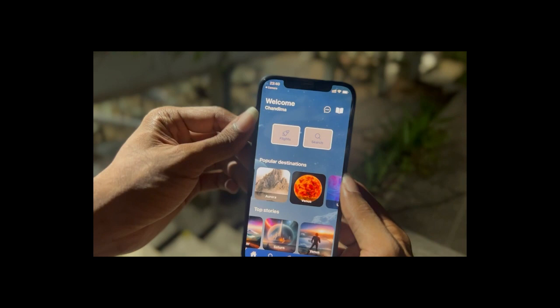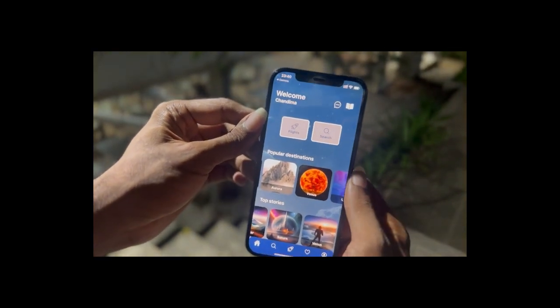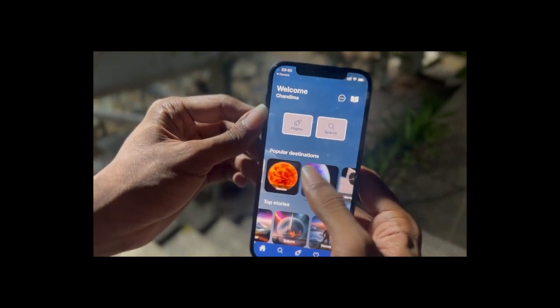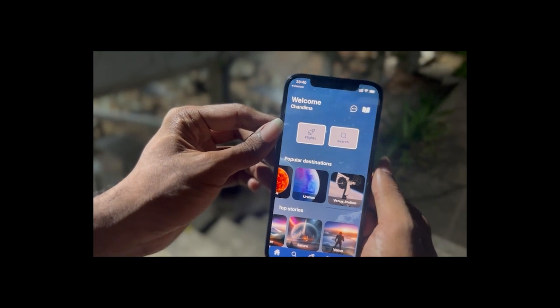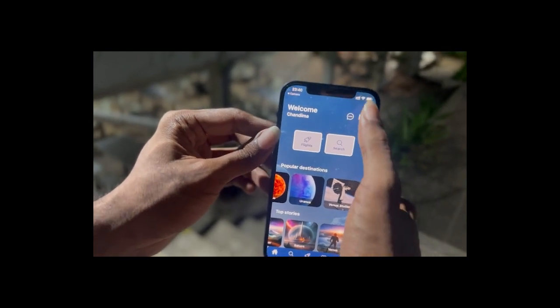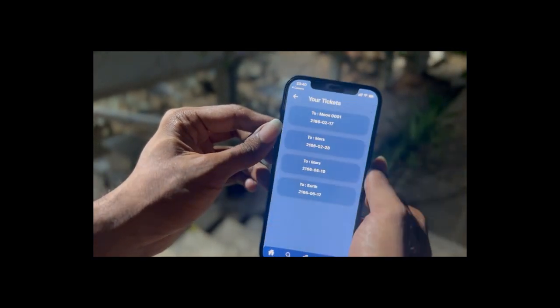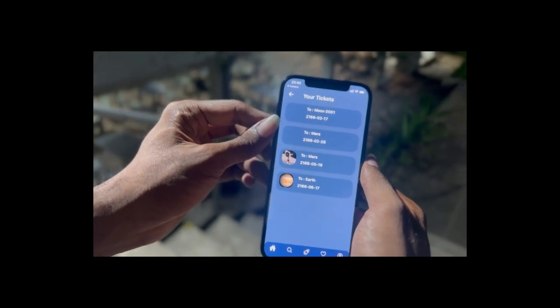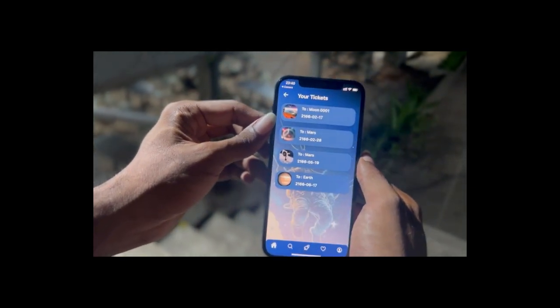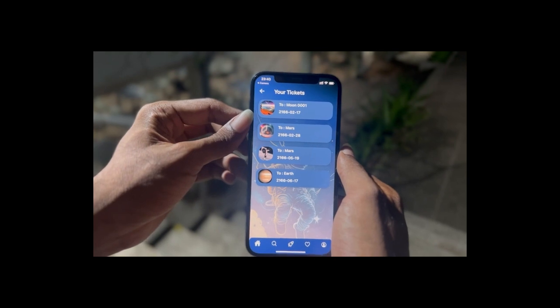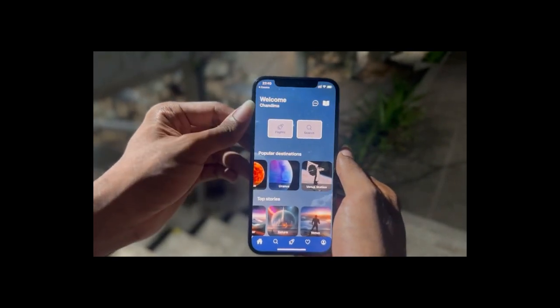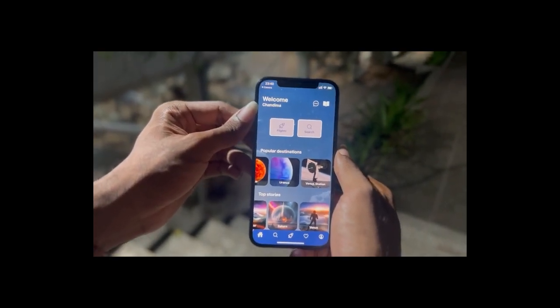So going back again, you come back to the home page. On a final note, once you book the tickets, you can also view the tickets that have already been booked through here as well. So that's the basic functionality on the front end.